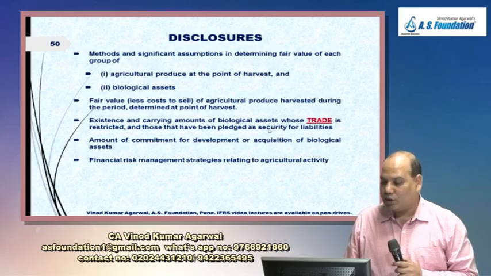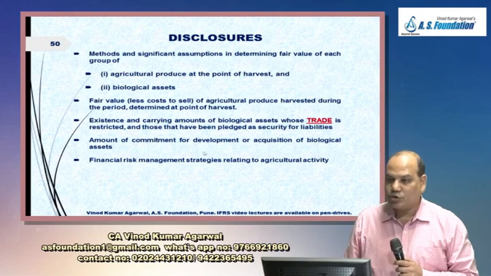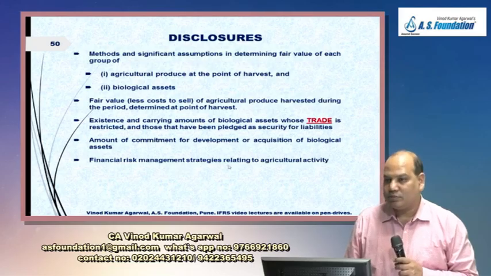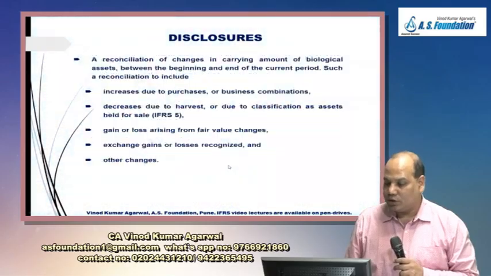You have taken loan against biological asset. Amount of commitment for development or acquisition of biological asset. Okay. So you may have an agreement with the government that you are going to develop or acquire a certain biological asset, and financial risk management strategies related to agricultural activities.